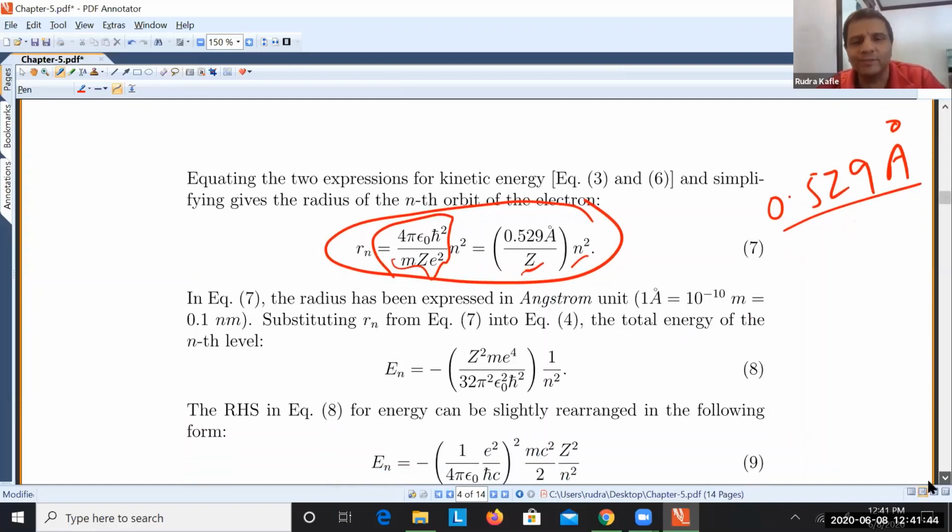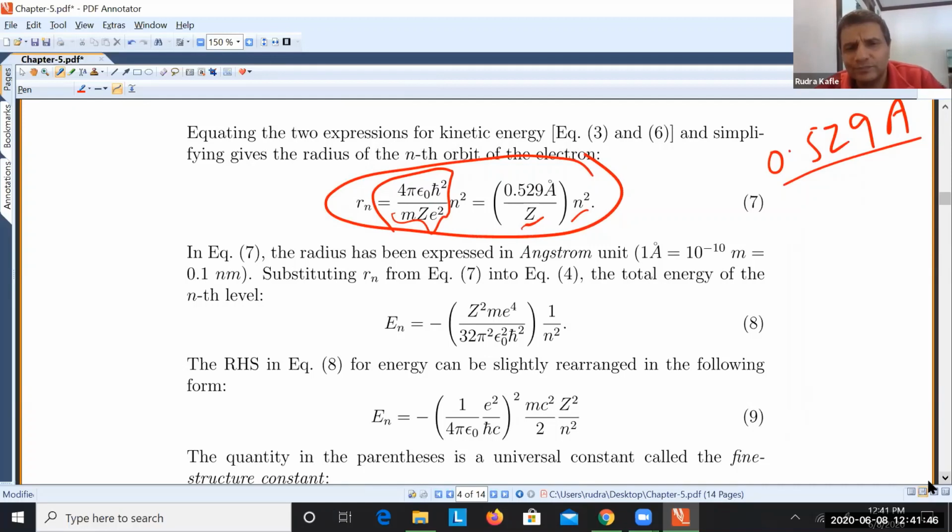Okay, so now the rest of the thing is not new physics, not new thing, just some kind of manipulation. Just do some manipulation down here, substitute the value of Rn in the total energy. By the way, now I have started writing Rn, En with subscript, which means energy of the nth orbit or nth level. Rn is the radius of the nth orbit, like that.